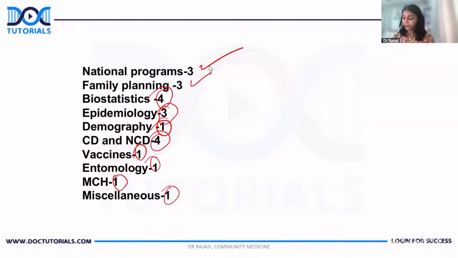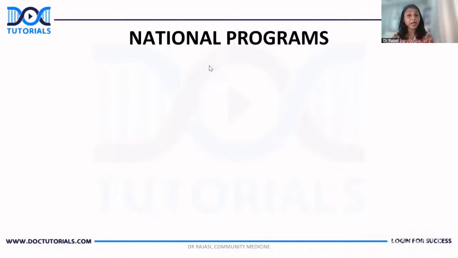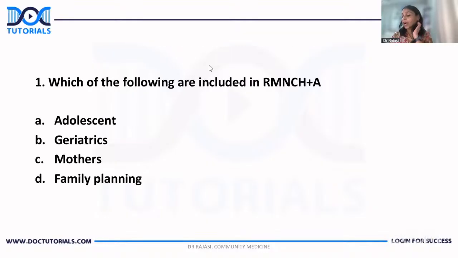Now let's see the questions. National program. Which of the following are included in RMNCH plus A? Okay, the question was which of the following, so it was a multiple choice question. We know what is RMNCH plus A: reproductive, maternal, neonatal, child health. And A is adolescent. So under reproductive, we have family planning.